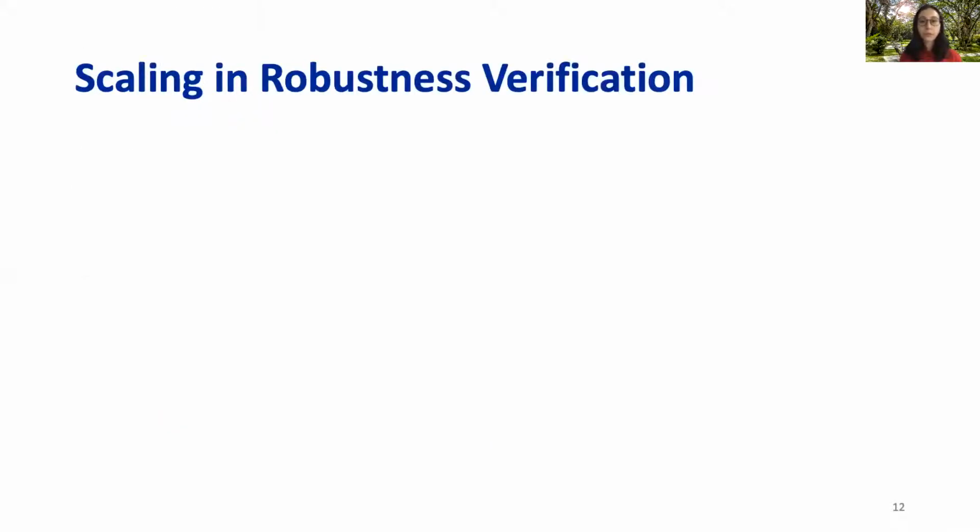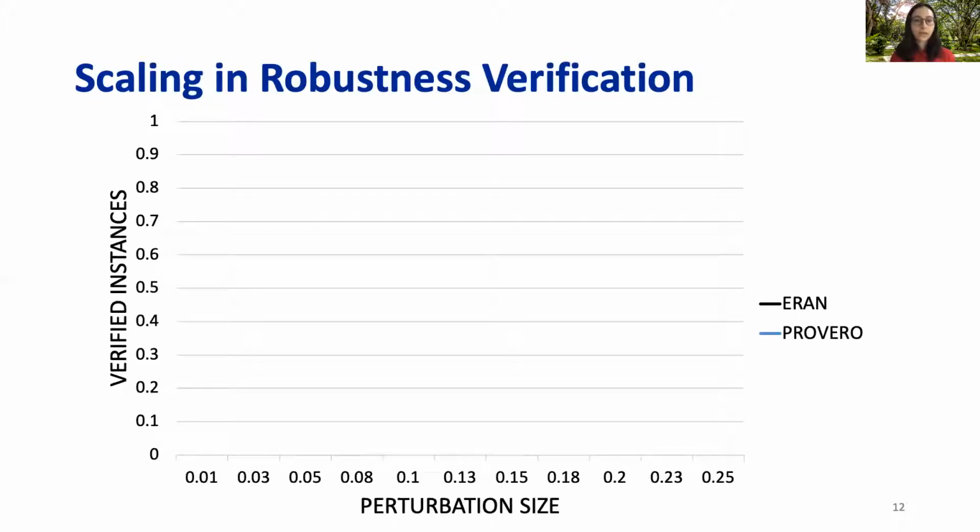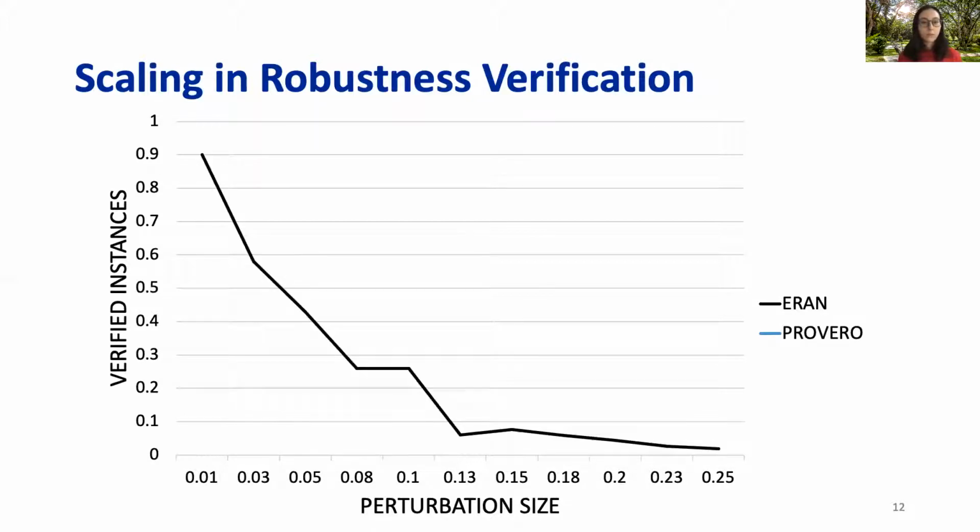We evaluate PROVERO on benchmarks available from one of the most scalable verifiers, Iran. Iran is an incomplete verifier, so if it returns that there are no adversarial examples, we know that it is sound. However, due to either imprecision or because there are adversarial examples, it can return an inconclusive result. So here the x-axis is the perturbation size, and the y-axis is the percentage of verified instances across a test set. And this is how Iran performs.